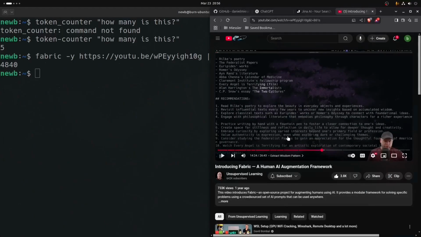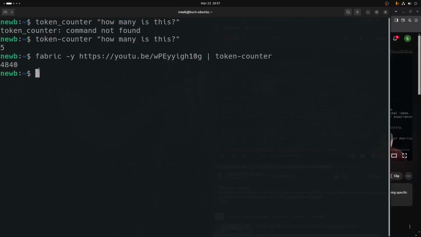The transcript for this nearly 30-minute YouTube video from Miessler, according to an OpenAI token counter, is 4,840 tokens. That's a little more than half of our default context window with a Llama model and many others. Ollama, I think, tends to set the default context window at 8,192, roughly 8,000-plus tokens. If I'm correct in thinking that the Fabric tool is sending the transcript body twice, that would very easily put us over the default context window of 8,000-plus tokens.